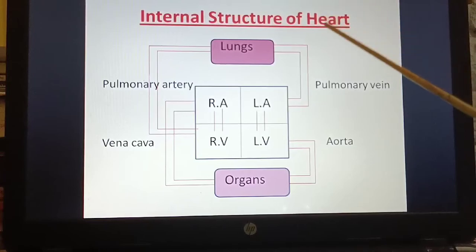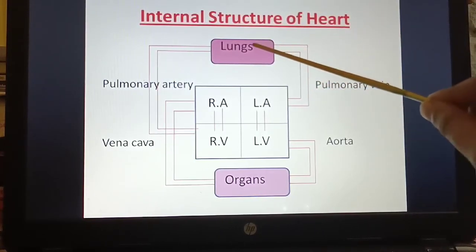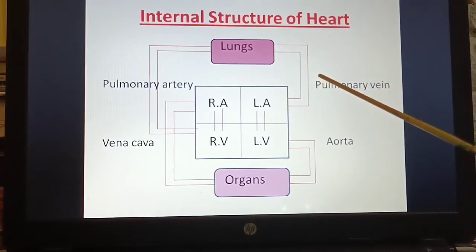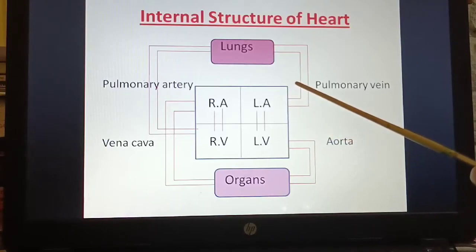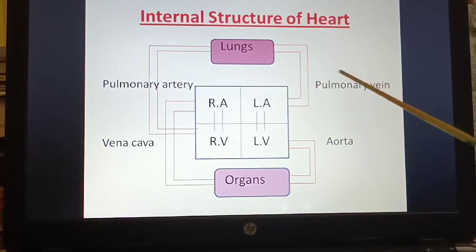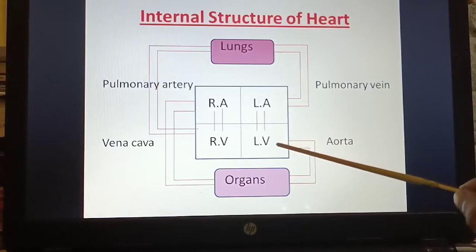So what happens? The blood gets oxygen from the lungs, and this blood takes the oxygen to the left atrium through the pulmonary vein.